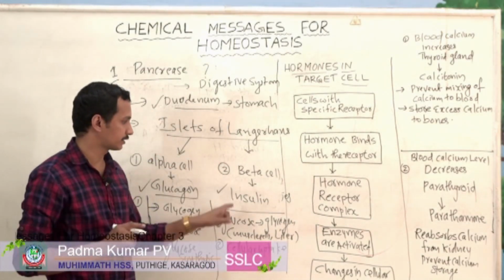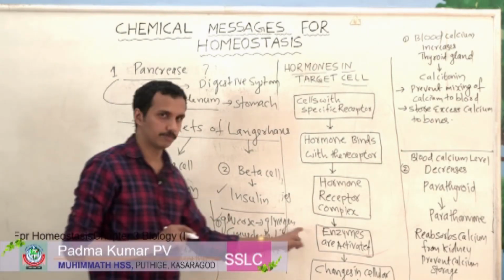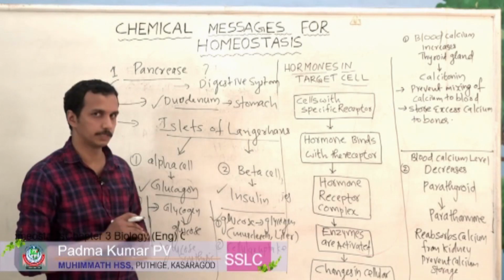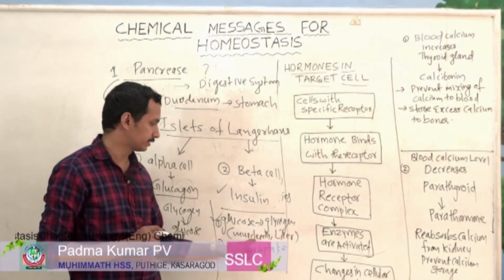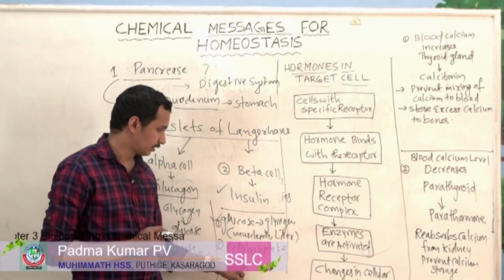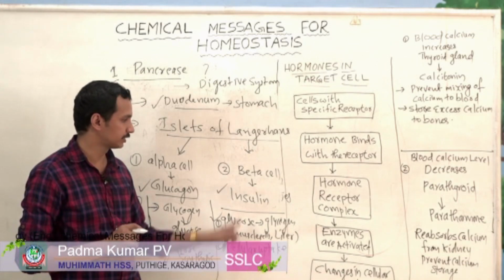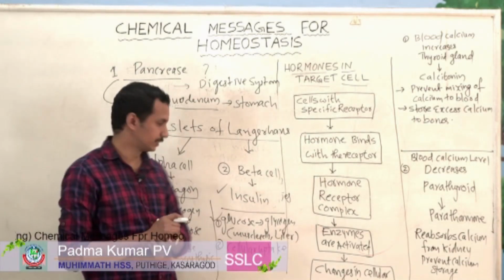So there are two functions performed by insulin. Glucose is converted to glycogen, mainly taking place in muscle cells and liver cells. Then cellular uptake of glucose.